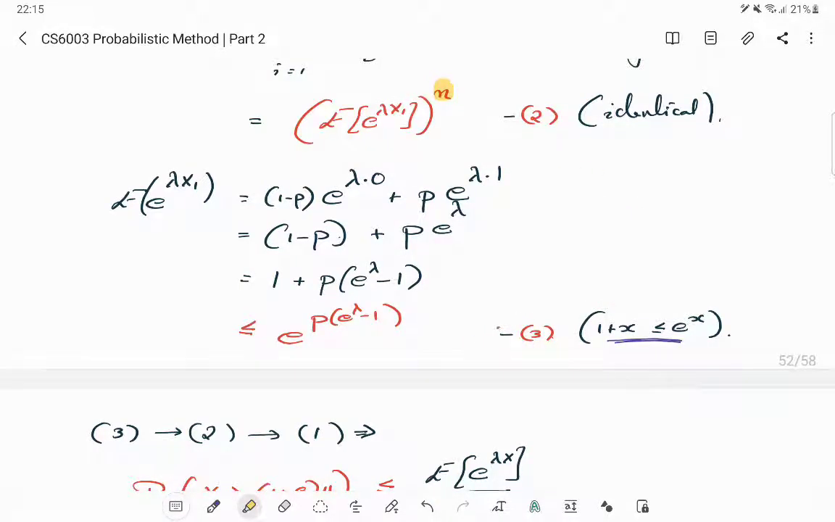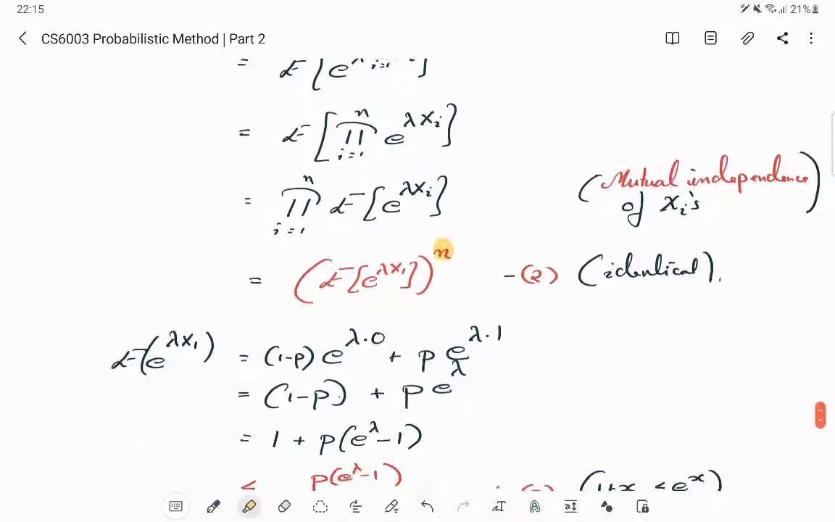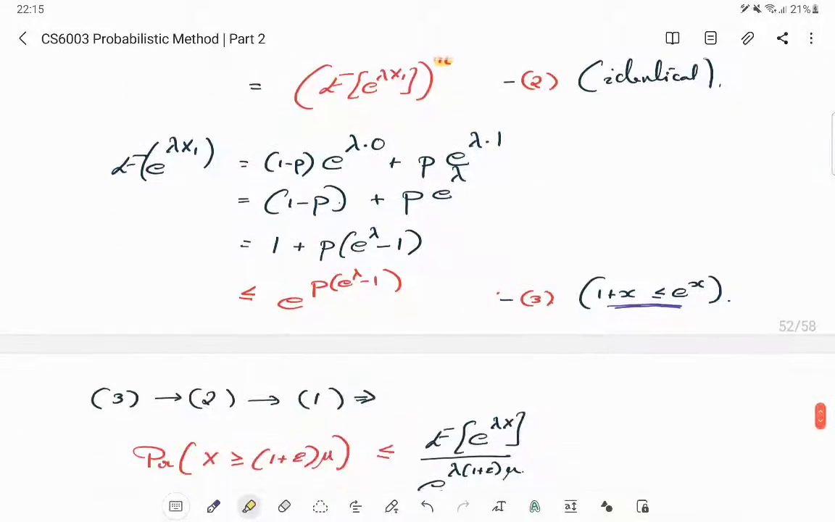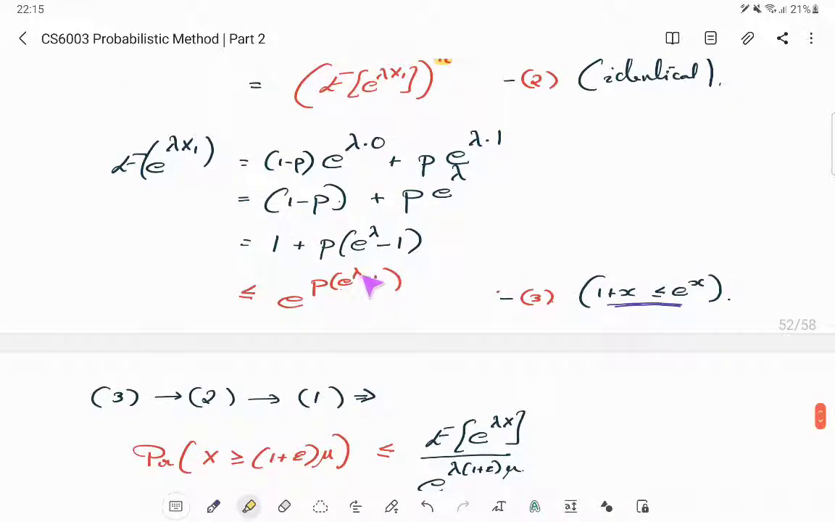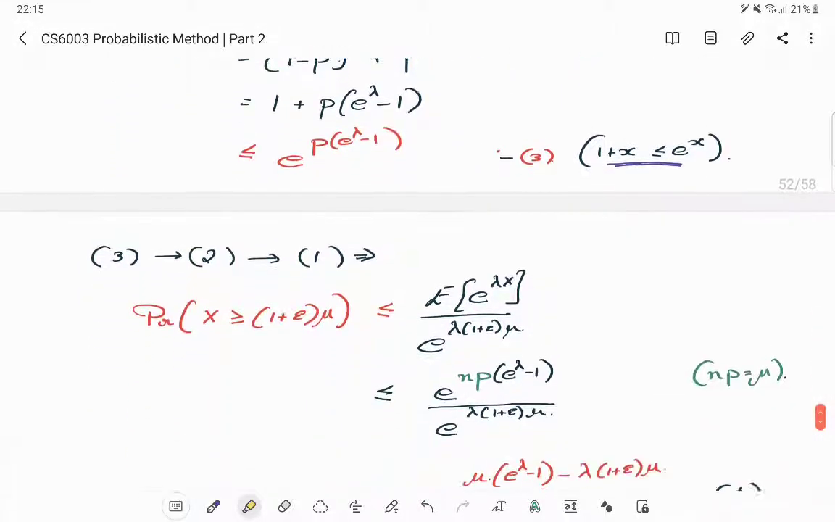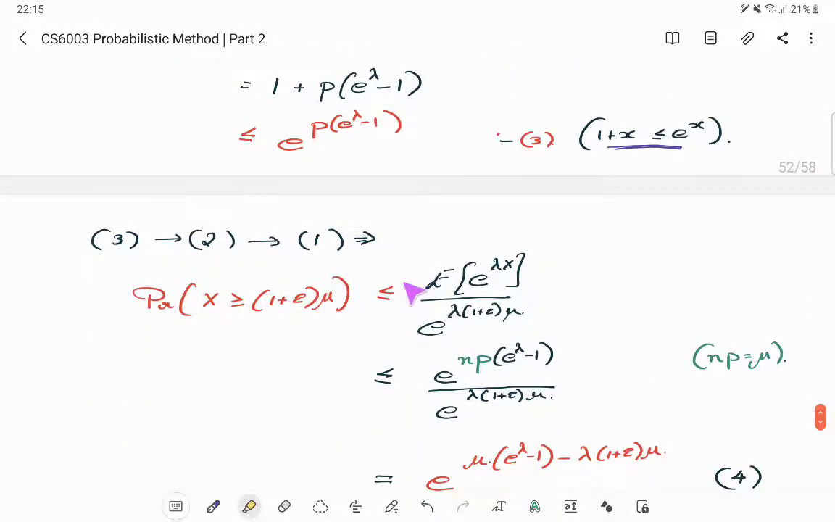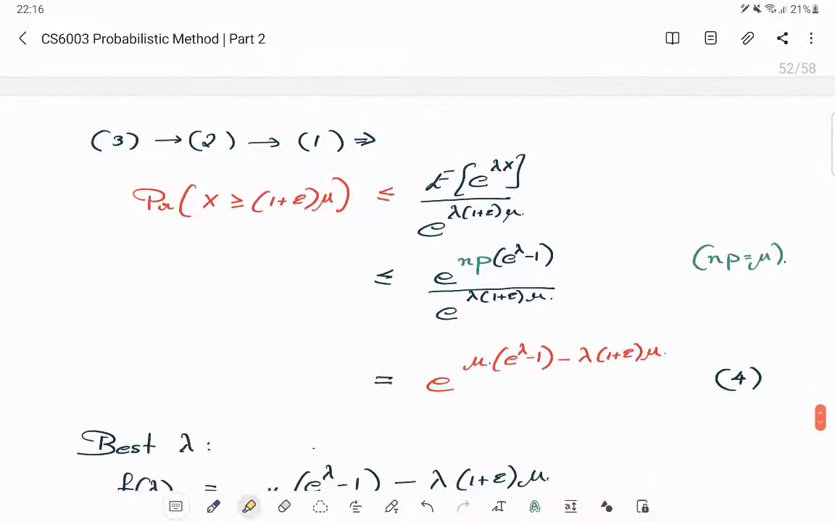If I substitute in 2, what I'll get is the numerator is upper bounded by e raised to np (e to the power lambda minus 1), and I substitute back in 1, which essentially means bring back the denominator also. So you get e raised to np (e to the power lambda minus 1) divided by the original denominator. Now it's a very nice form, e to the power x by e to the power y, which is e to the power x minus y. This much is fine. This is the point where you are ready to find the best lambda by doing some calculus here.